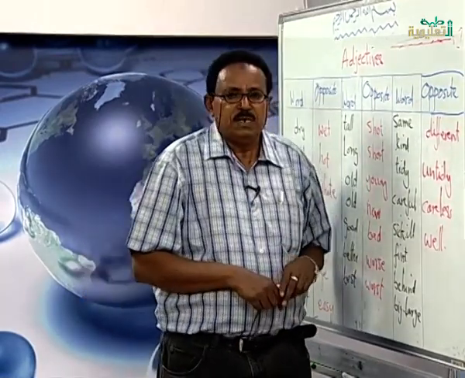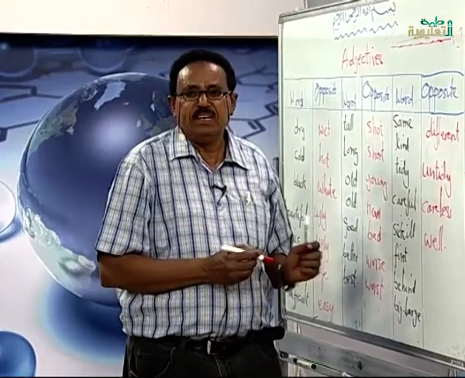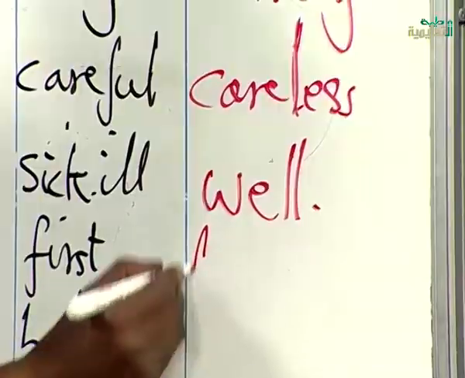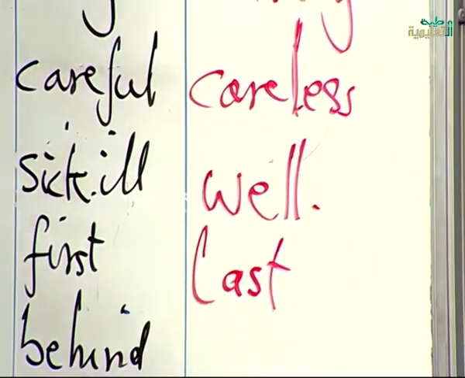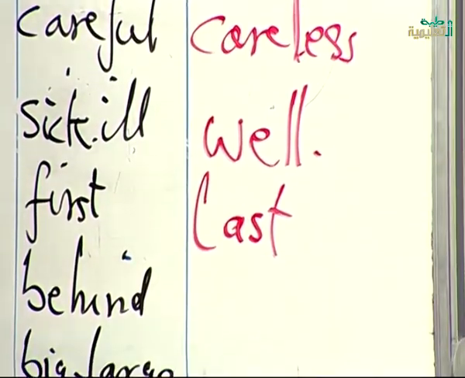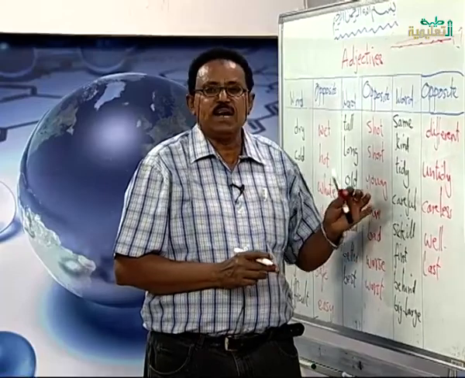Face, at the beginning. The opposite of it is last. Ali is first, but Usman is last. Who is the face of the class? Who comes the face of the class? Usman comes the face of the class.